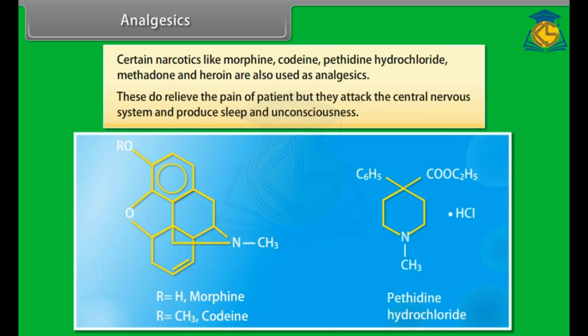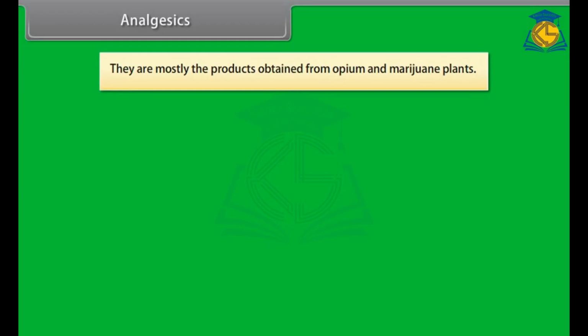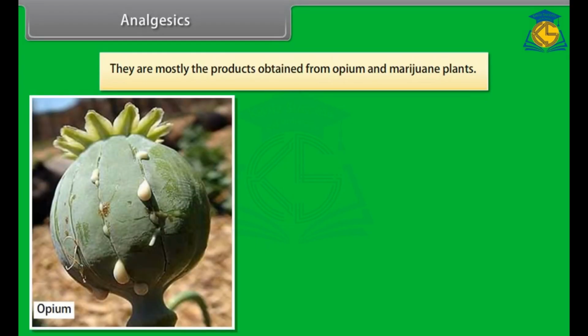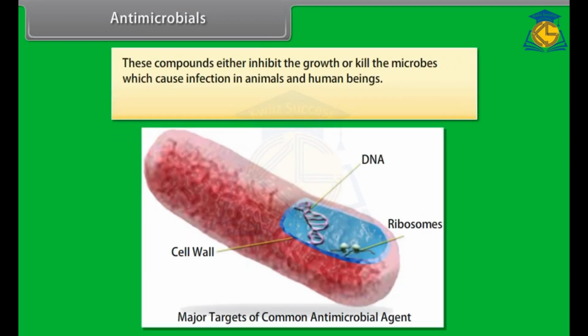These do relieve the pain of patients, but they attack the central nervous system and produce sleep and unconsciousness. They are mostly the products obtained from opium and marijuana plants. Antimicrobials. These compounds either inhibit the growth or kill the microbes which cause infection in animals and human beings. Microbial drugs include bactericides, bacteriostatic, and antibiotics.